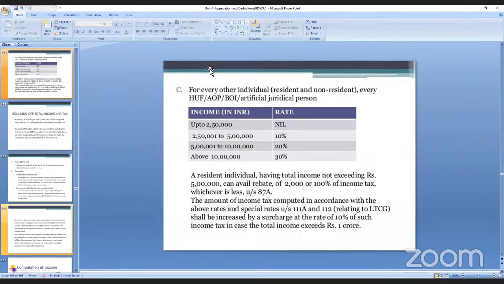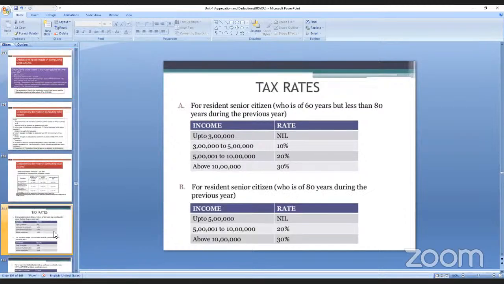And these are the other individuals: HUF, AOP, BOI, artificial judicial persons. Up to 2,50,000 nil, he does not have to pay any taxes. If his income increases from 2,50,000 to 5 lakhs, it is 10%. From 5 lakhs to 10 lakhs, it is 20%. Above 10 lakhs, it is 30%. So these are the tax rates you have to remember for the tax liability. To do the tax liability, you take down the screens.